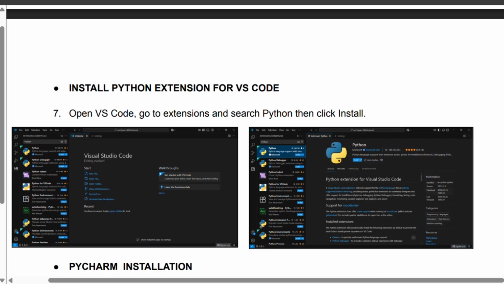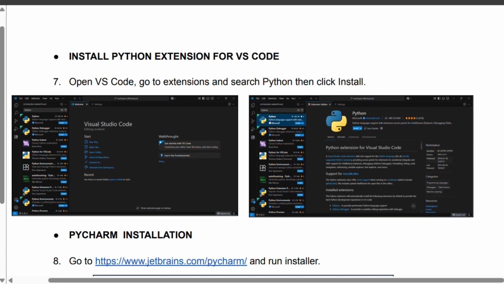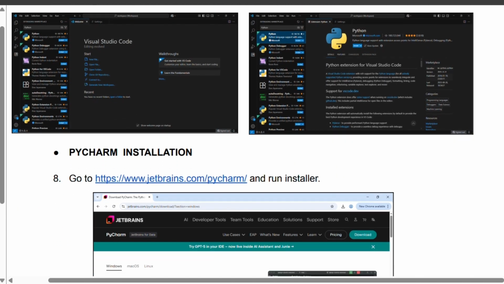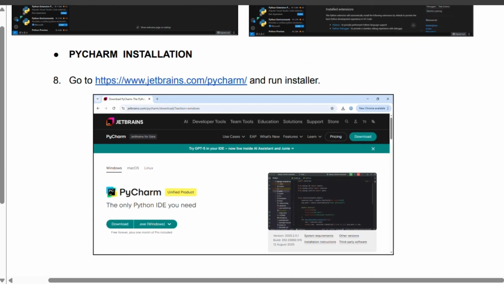And for part 4, which is PyCharm installation, the next tool required for the activity is PyCharm, a dedicated IDE for Python. I downloaded it from jetbrains.com/pycharm and ran the installer.